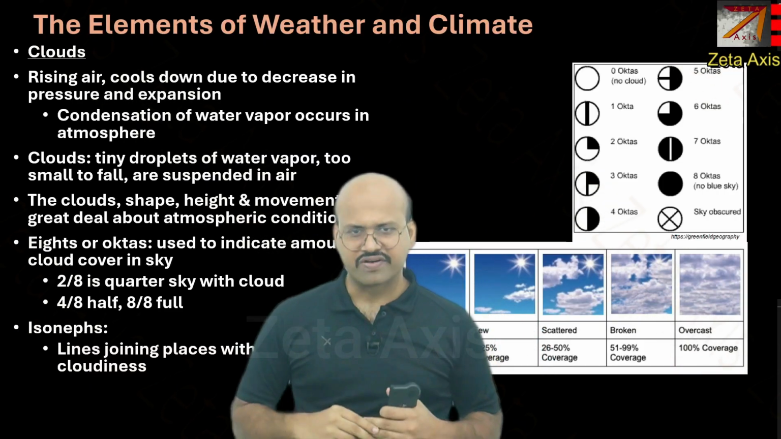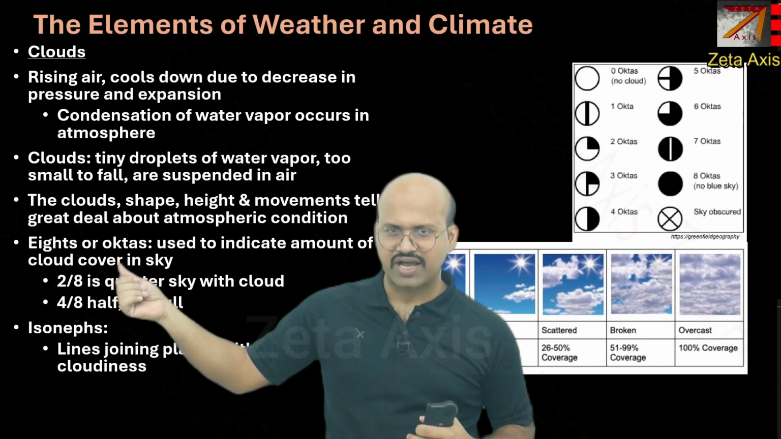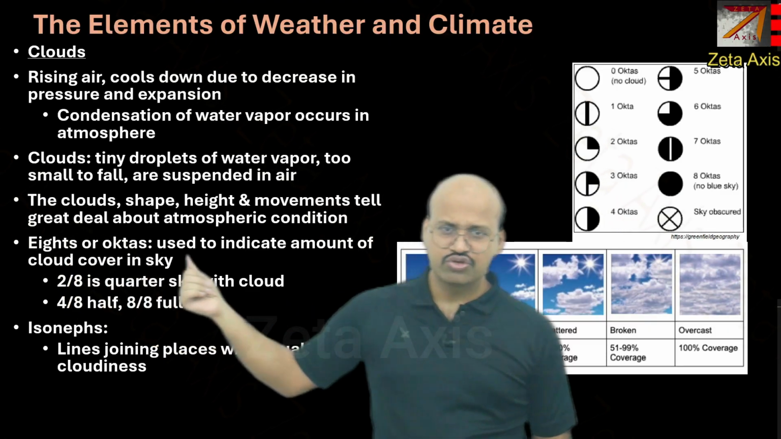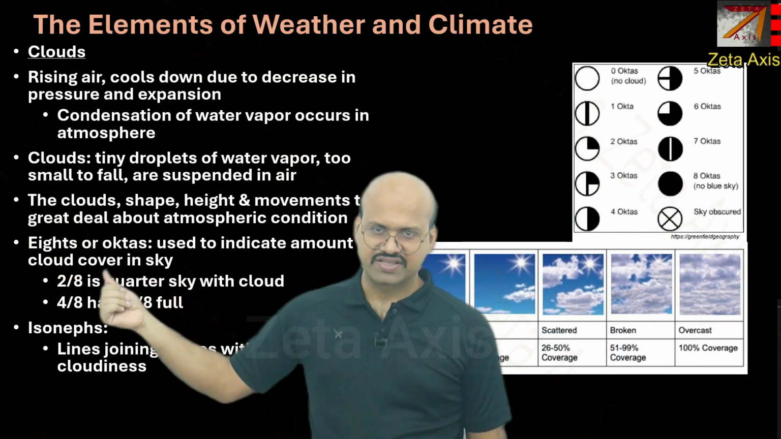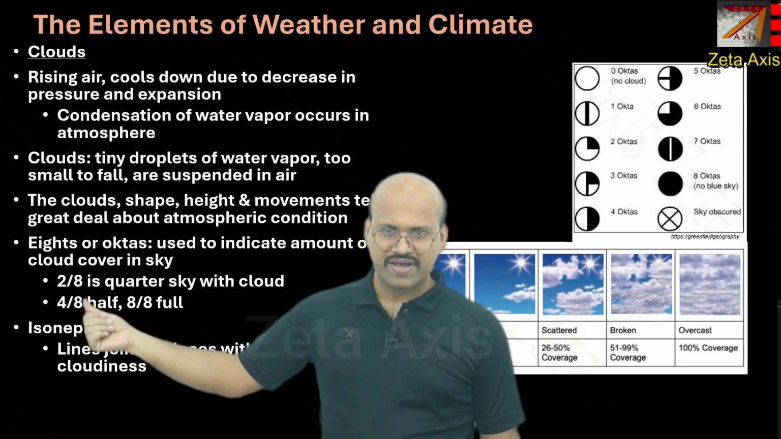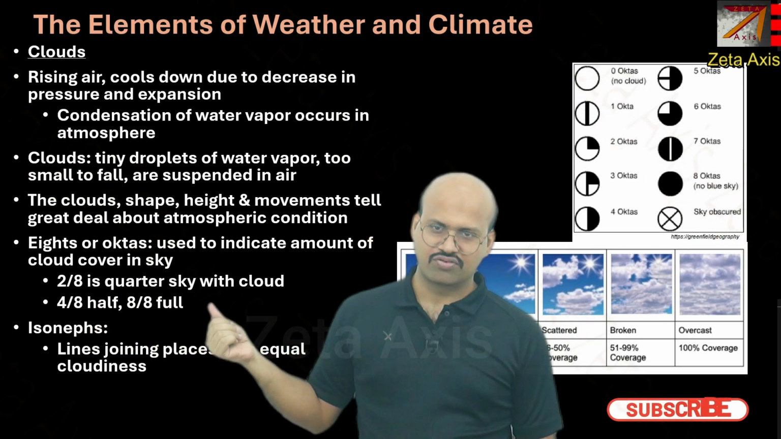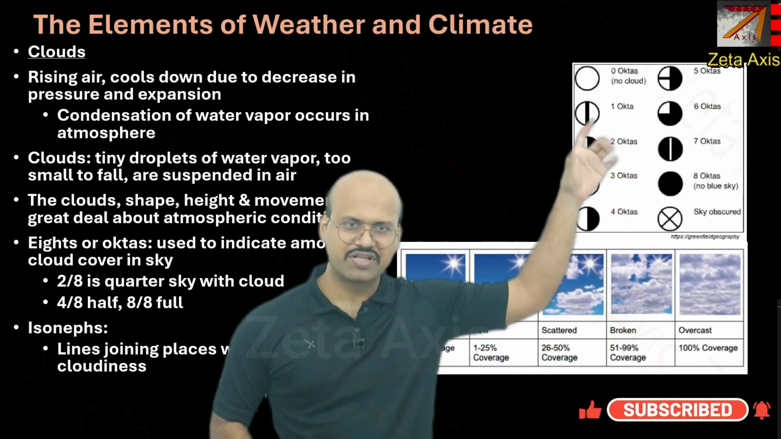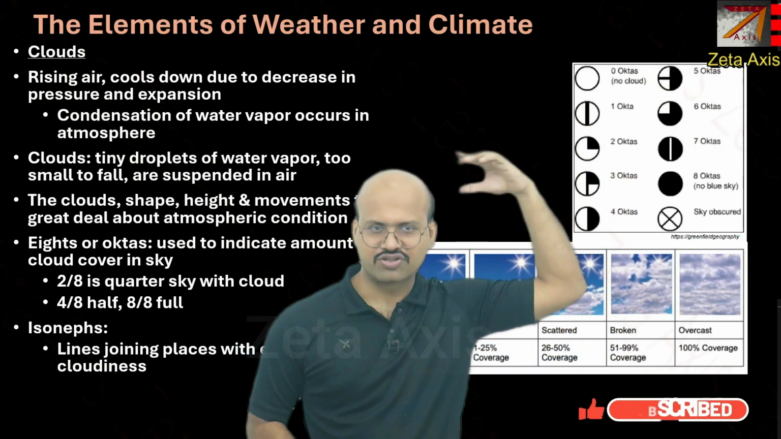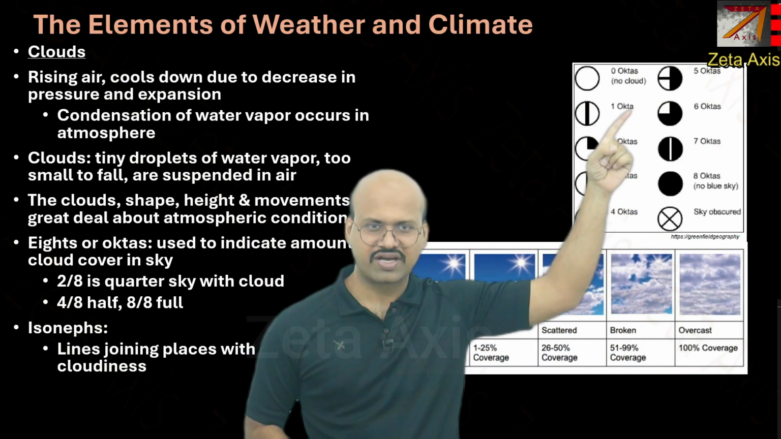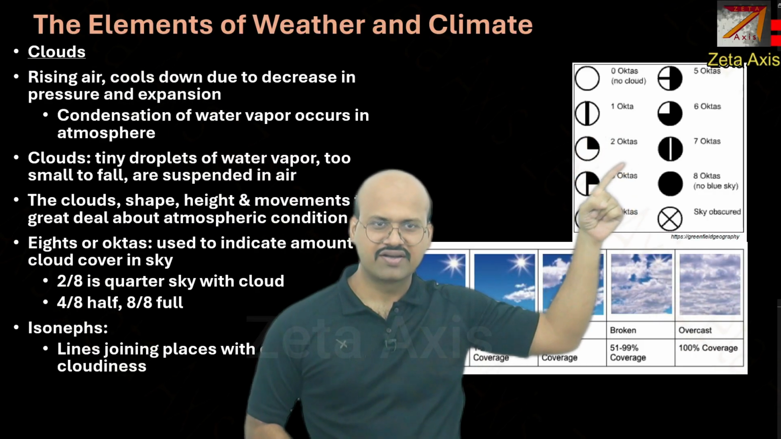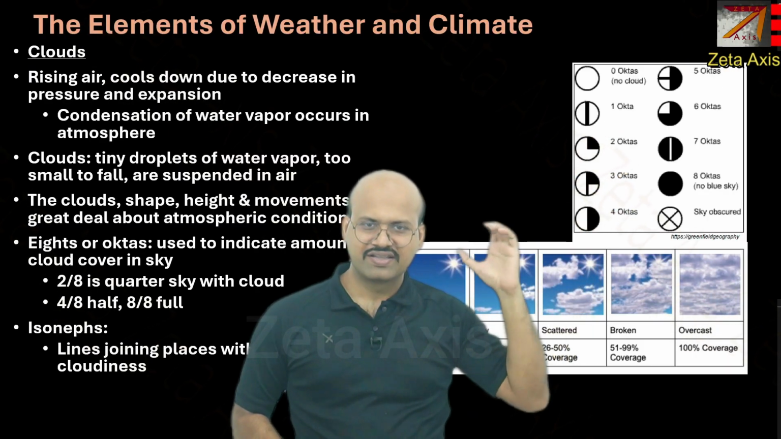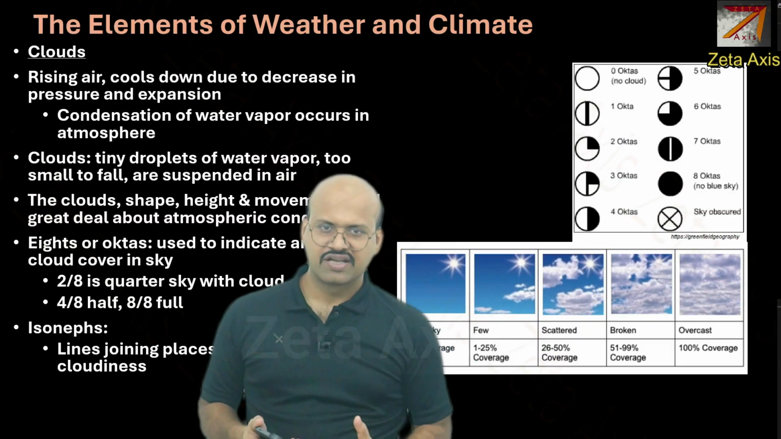Now the cloud cover is measured in something called octas or eighths. It is used to indicate the amount of cloud cover in the sky. So 2 by 8 is quarter sky with cloud, 4 by 8 is half, and 8 by 8 is full. So here is the example. This is 0 octa, which means there is no cloud in the sky. 1 octa is indicated like this, 2 octa, 3 octa. So this is how it is indicated how much cloud cover is there.